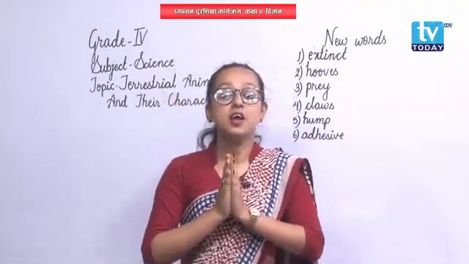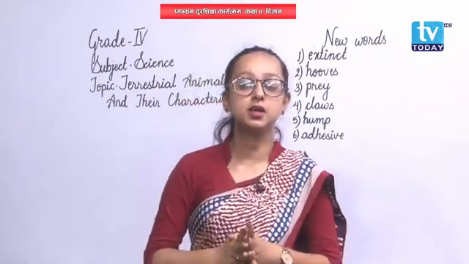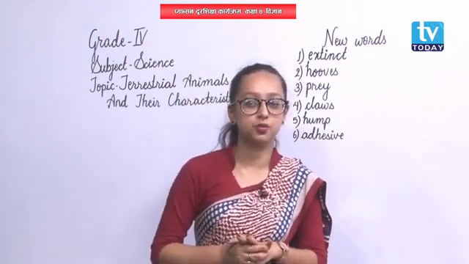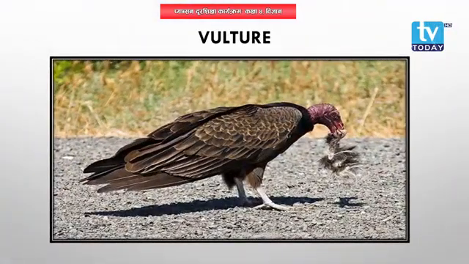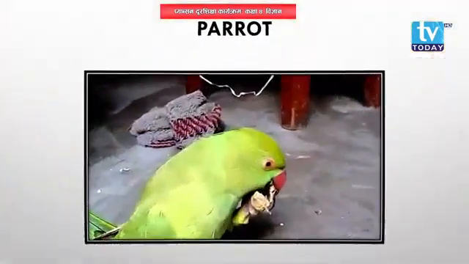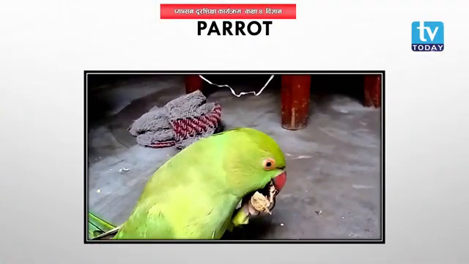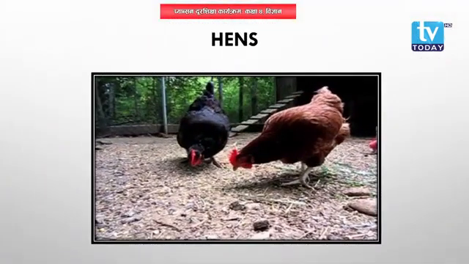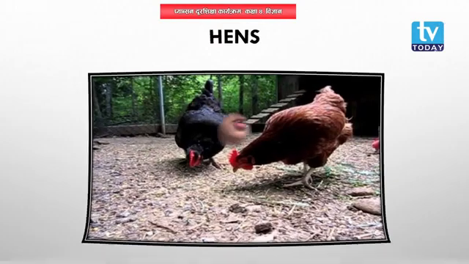Okay. Now, talking about the birds, there are also some other carnivorous birds, like eagle, vulture, hawk. They are carnivorous animals. They feed on flesh, isn't it? They have a strong and curved beak. Similarly, birds like parrots also have a strong and curved beak for breaking the nuts and seeds of plants. Talking about birds like pigeons, hens, they also have a short and strong beak to feed on the grains.